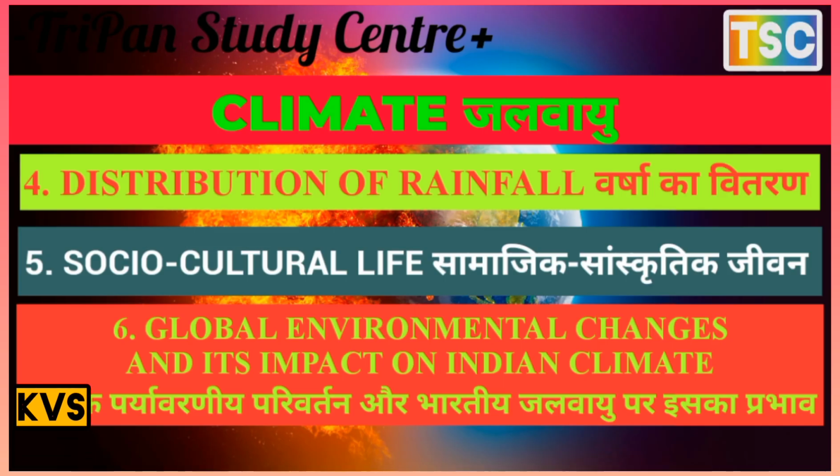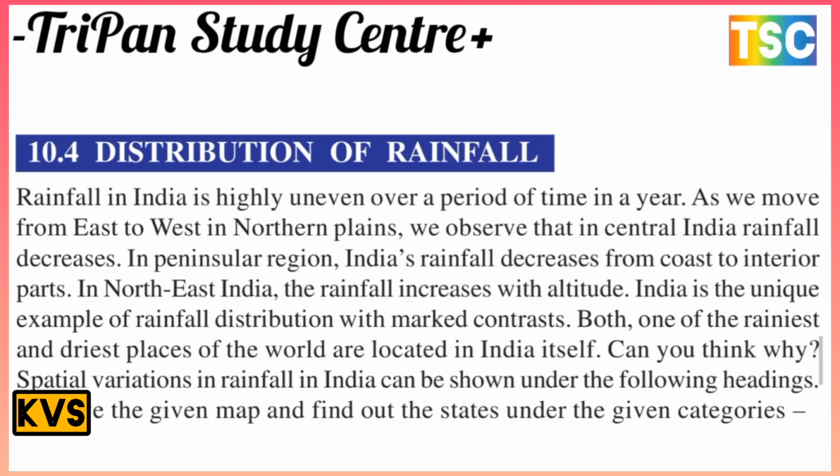The next important topic is the distribution of rainfall. The rainfall in India is highly uneven over the period of a year. As we move from east to west in the northern plain, we observe that in central India rainfall decreases. In the peninsular region, rainfall decreases from the coast to the interior. In northeast India, the rainfall increases with altitude.